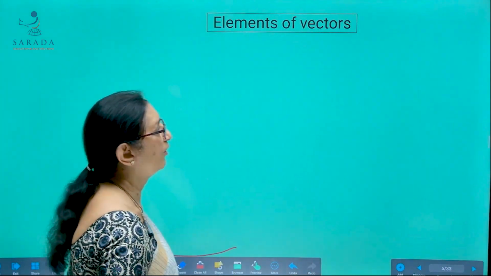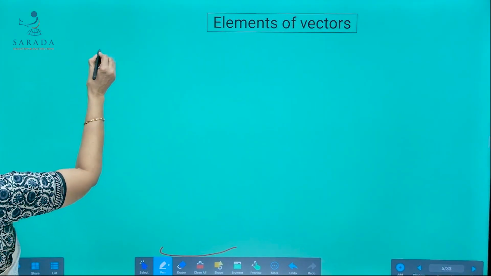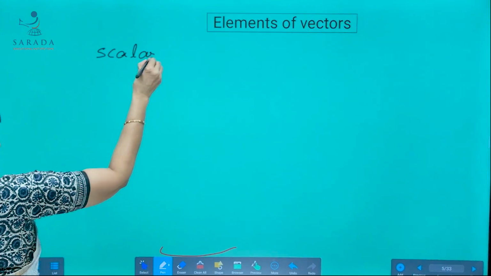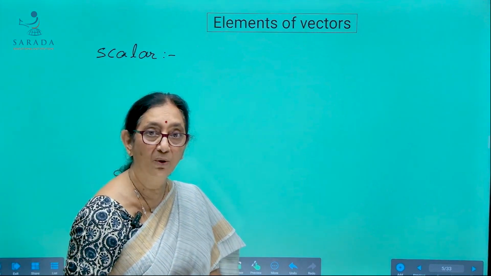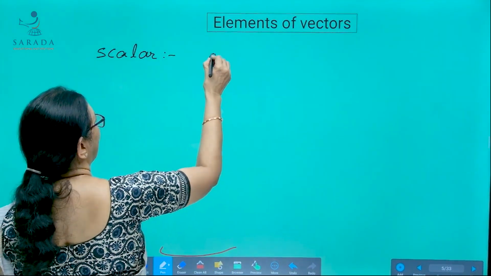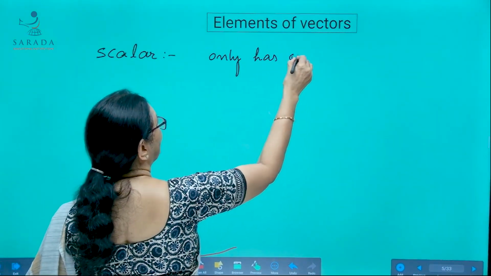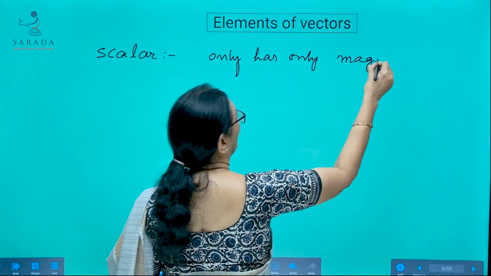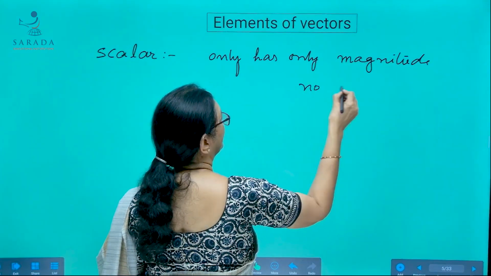Here all physical quantities are divided into two categories. They are scalars and vectors. A scalar is a physical quantity which has only magnitude but no direction.